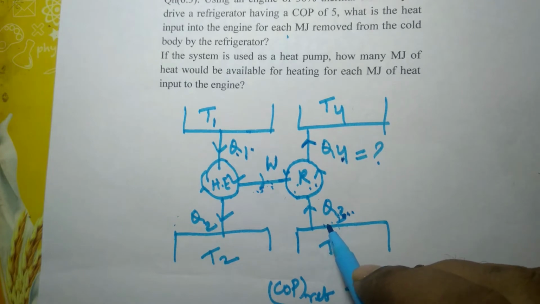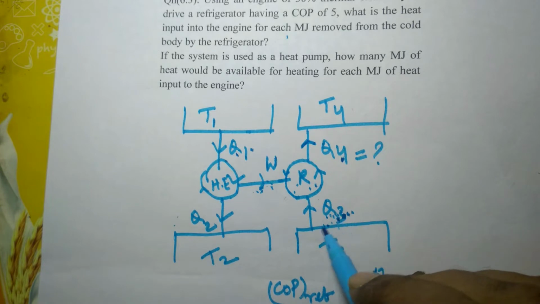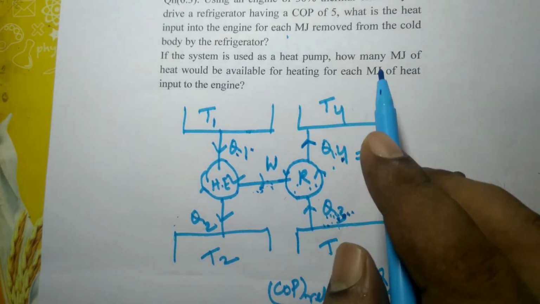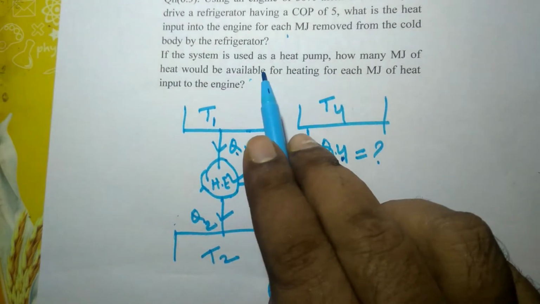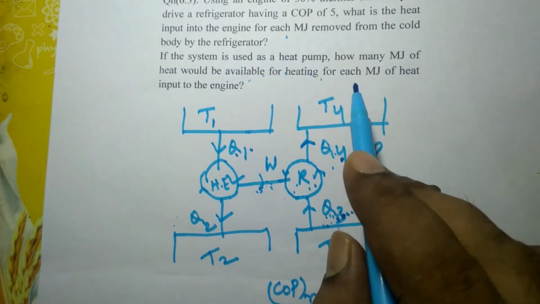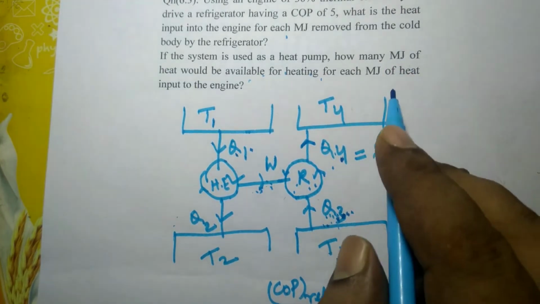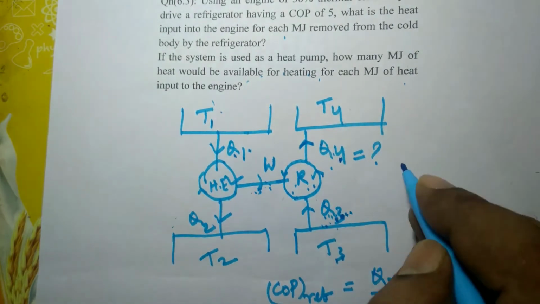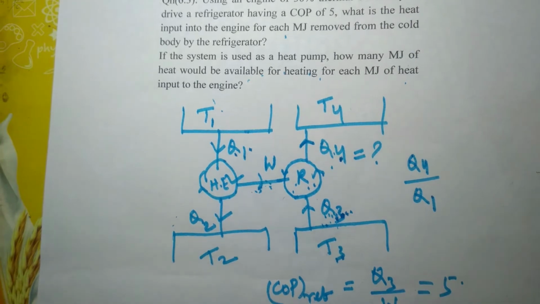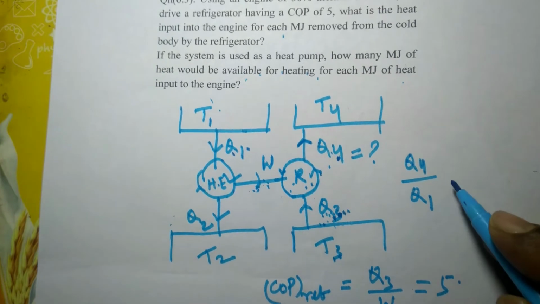This is the heat removal. This Q3 is the rate of heat removal and Q4 is the amount of heat available for heating. So it has been asked, if the system is used as a heat pump, मतलब ये heat supply करेगा. How many megajoule of heat would be available for heating for each megajoule of heat input to the engine? मतलब Q4 divided by Q1 we have to find out.